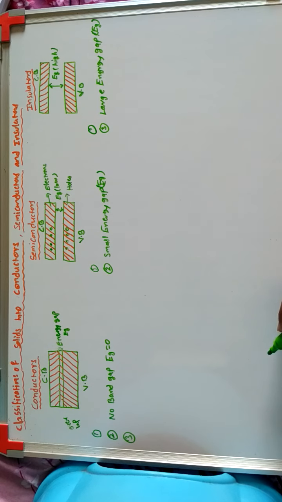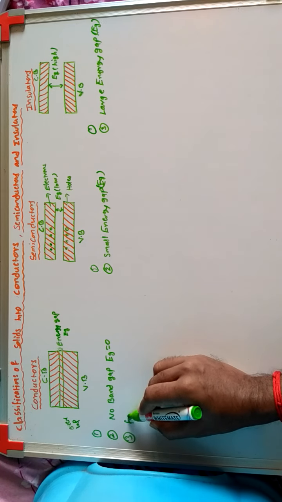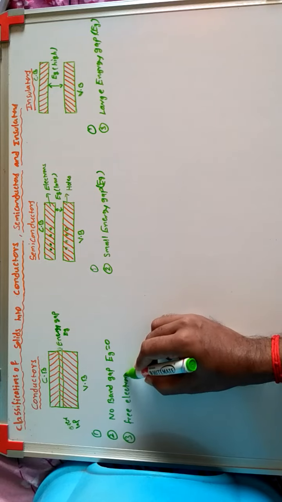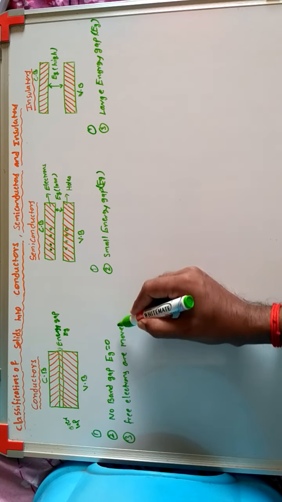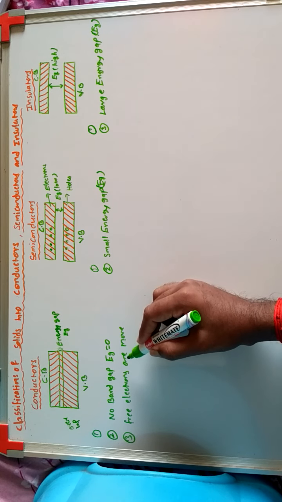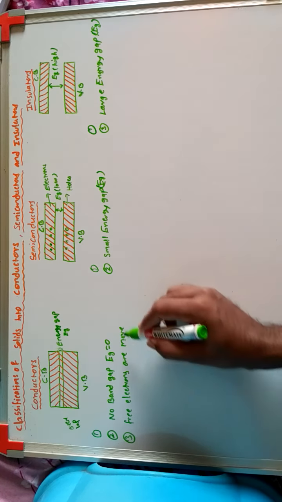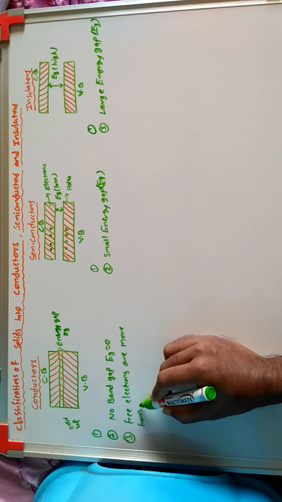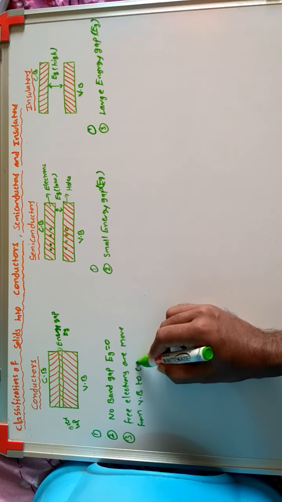Next, third point. In conductors, free electrons move from the valence band to the conduction band.